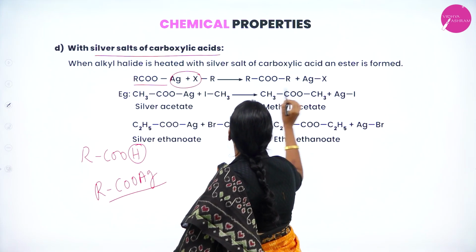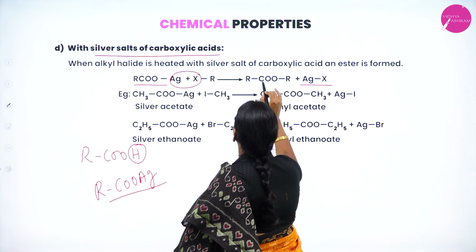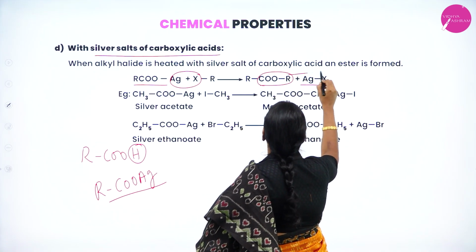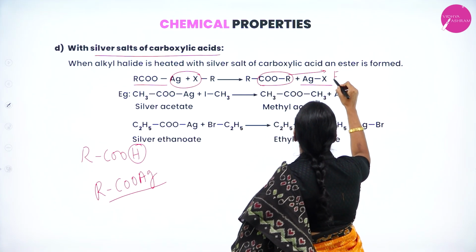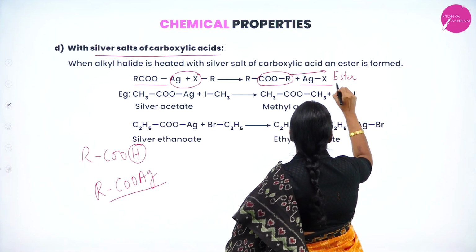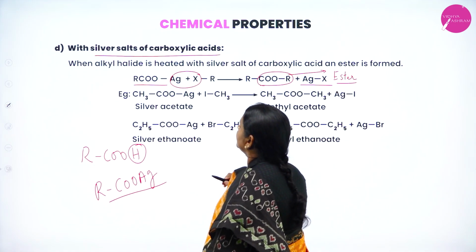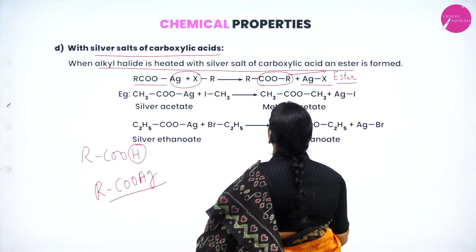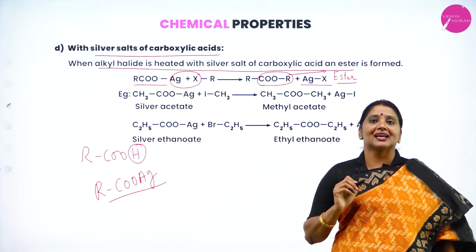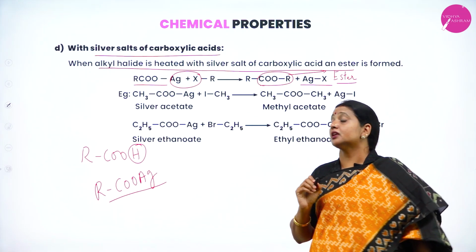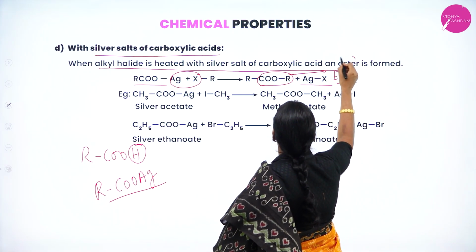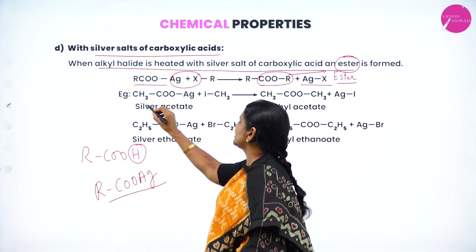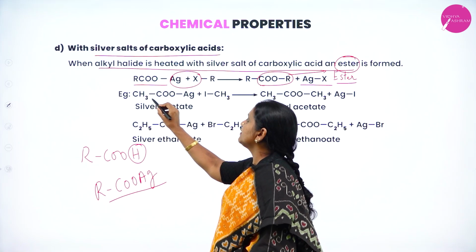Ag takes X, forming AgX, and it will form RCOOR. Any compound containing COOR as a functional group is called an ester. Therefore, when alkyl halide is heated with silver salt of carboxylic acid, ester is formed. Now I'll take silver acetate. What's the formula of silver acetate?